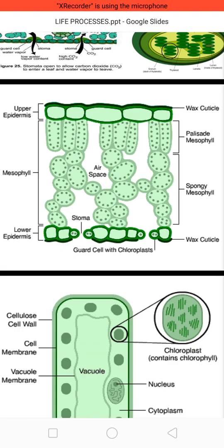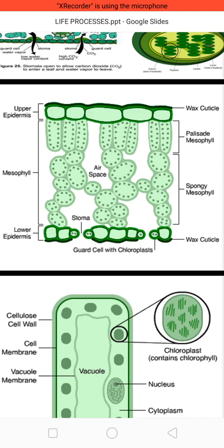This diagram shows a section of a leaf. It contains the topmost layer, which is a waxy cuticle, and after that the upper epidermis is shown. Palisade mesophyll is present here. Palisade cells are elongated cells which contain a number of chloroplasts. After that spongy mesophyll is shown.